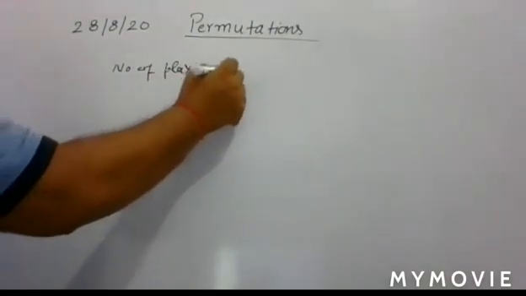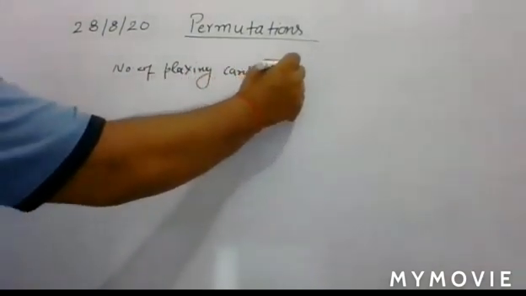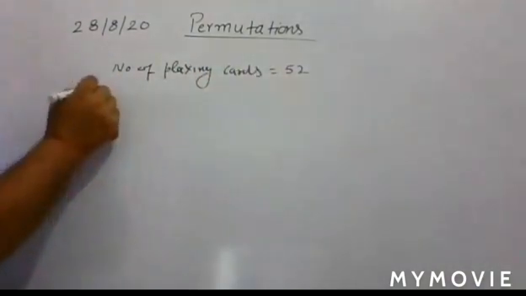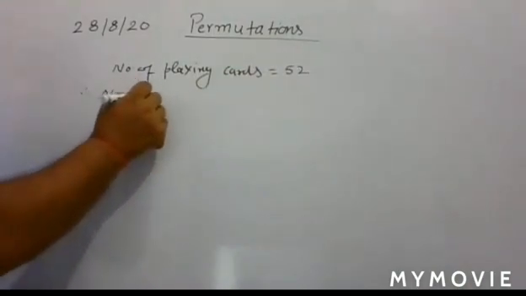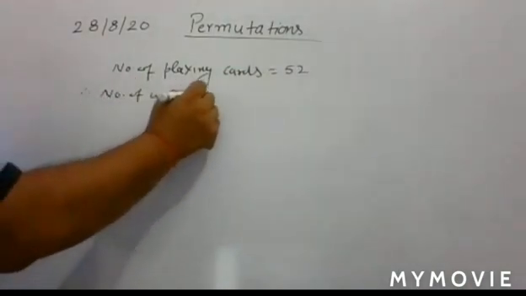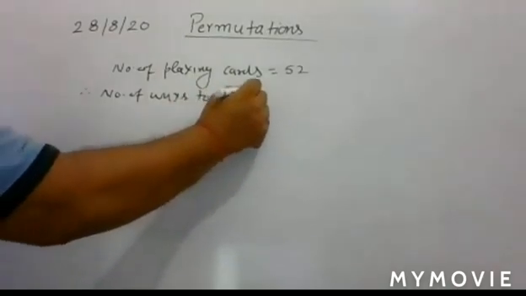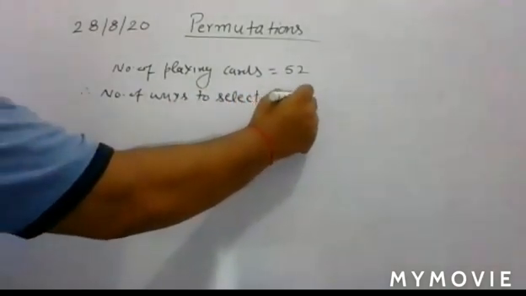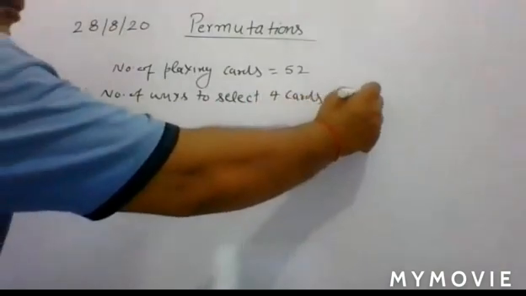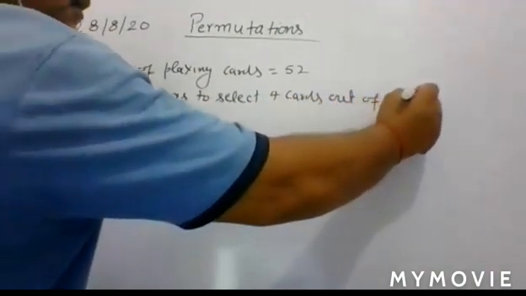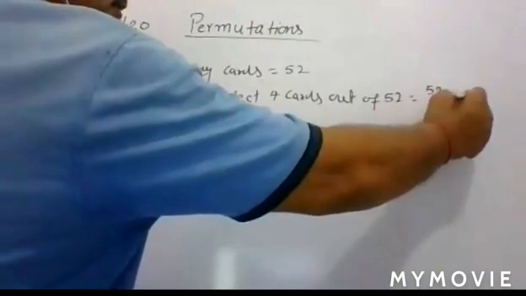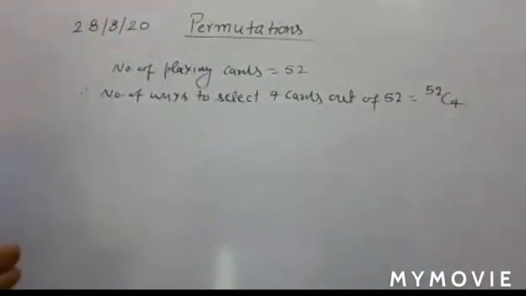So you can write it this way: the number of playing cards is equal to 52. So the number of ways to select 4 cards out of 52 is equal to 52C4. Leave it, no need to solve it up to the complete result. So that gives the total number of cards.